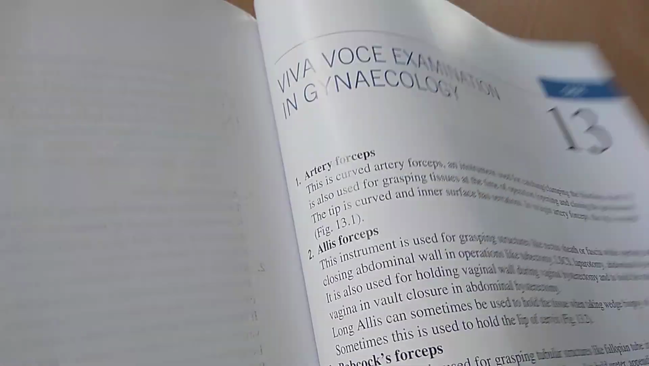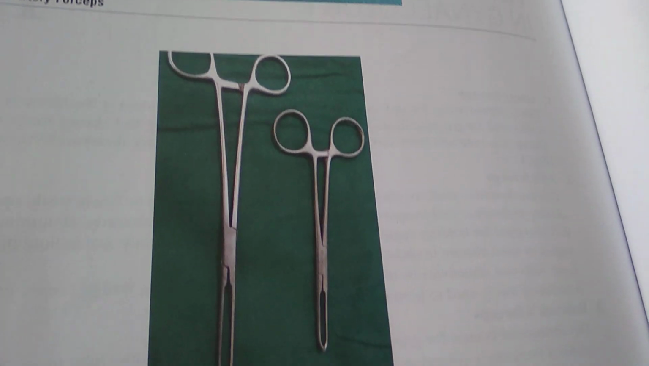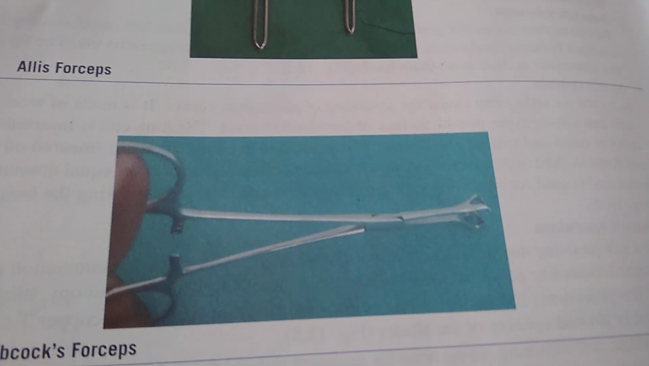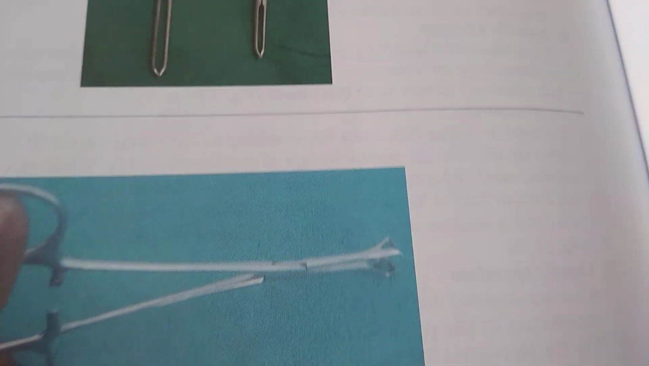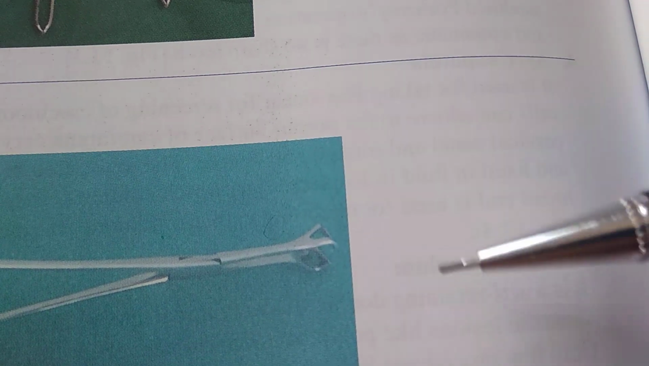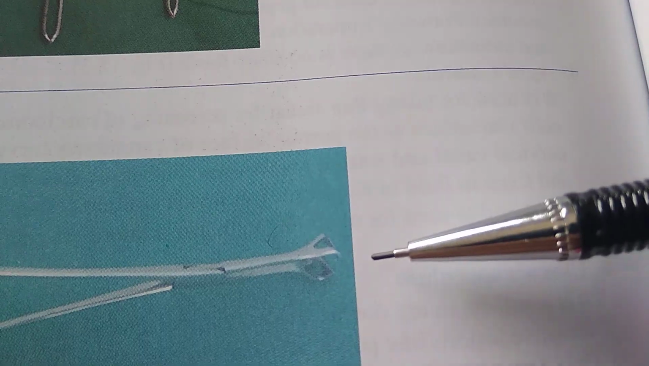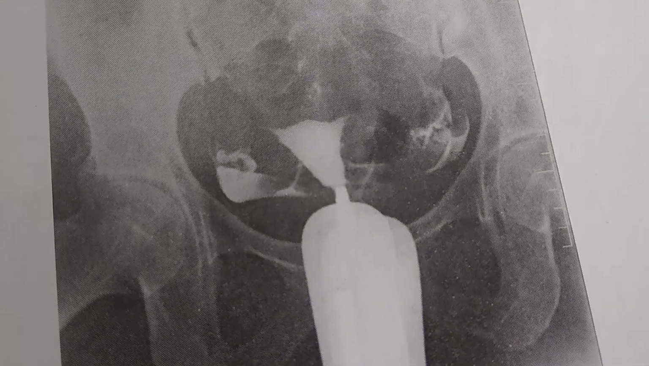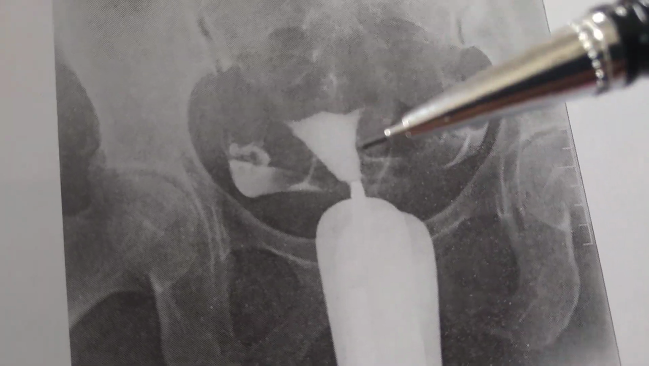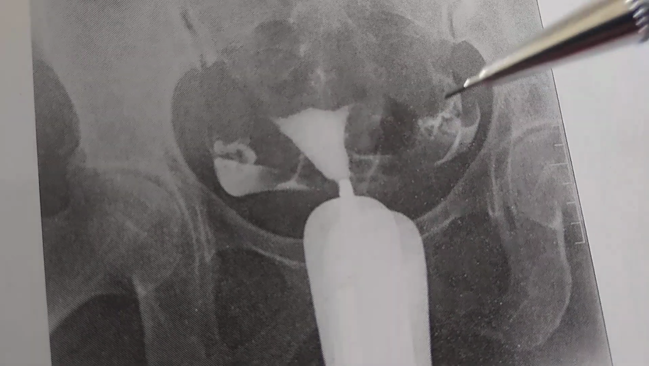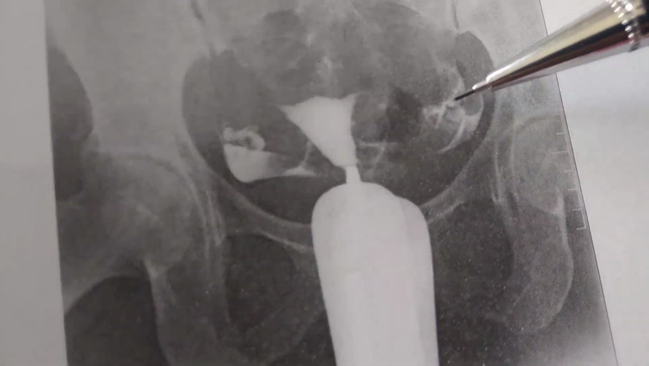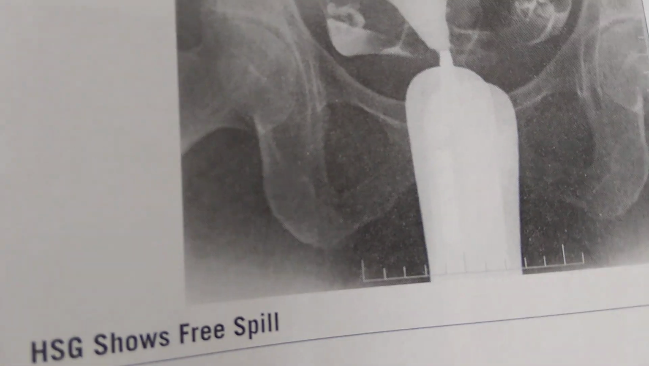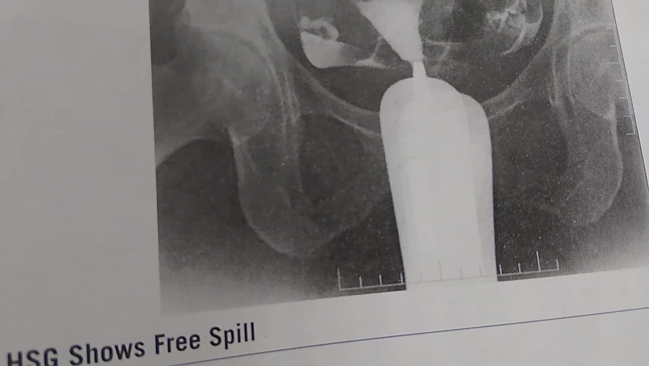Now let us look at some instruments from gynecology. Let's look at something, this one. What is this? Look at this gap here in the front, which can hold like a pipe. Yeah. Babcock's forceps. Look at some gynecological ultrasound. This is X-ray, isn't it? HSG, hysterosalpingography. What do you see here? The spillage on both sides I'm seeing. So this is normal. The tubes are patent, right? HSG shows free spill. Okay, that's normal.